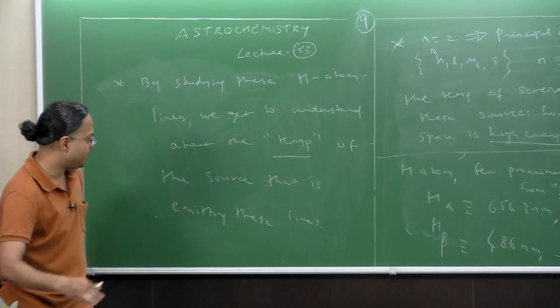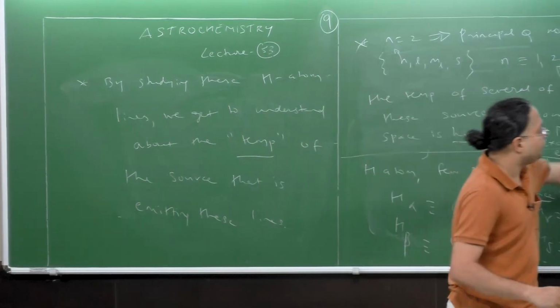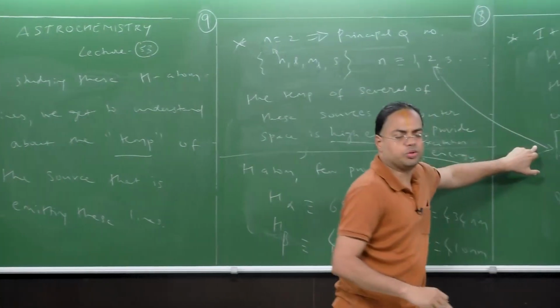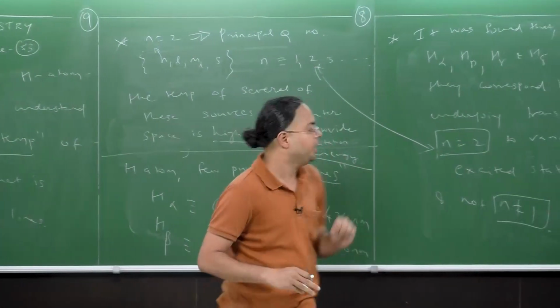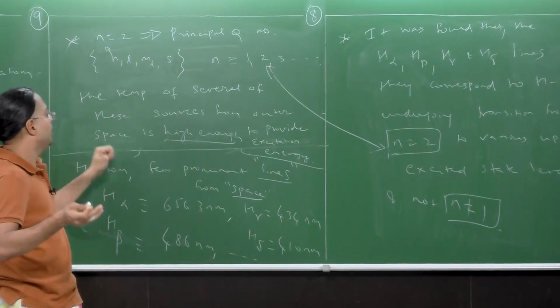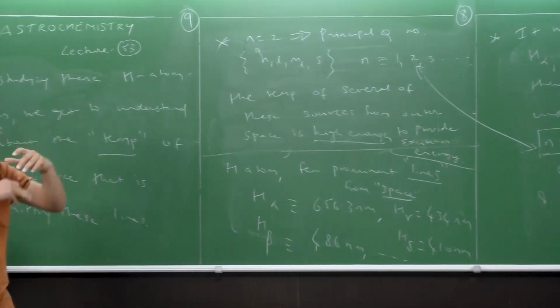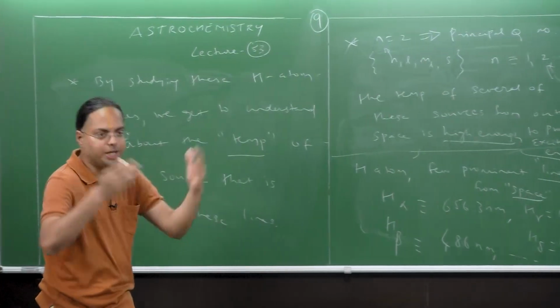Are we clear? So the point is, it's not from n equals 1, it is from n equals 2. I will tell you how in just a few minutes. But this idea that the transition is happening from n equals 2 gives us a measure of the temperature of the source from where these lines emanate.